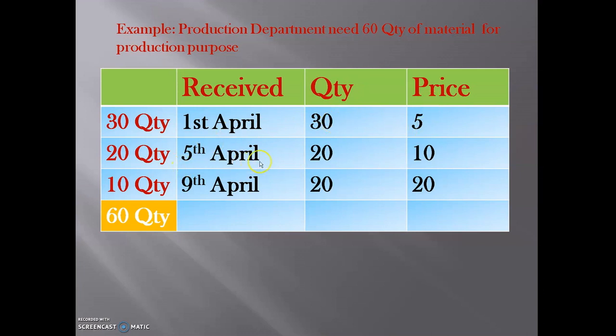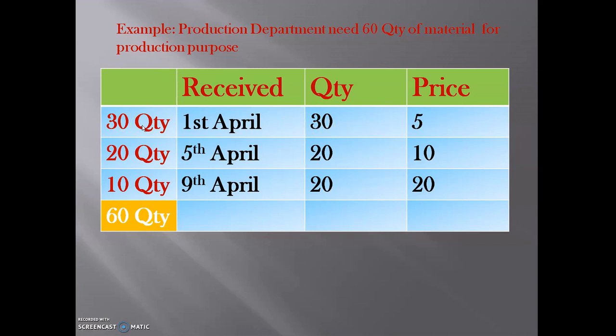On 15th April the store department received 20 quantity of materials at the rate of 10, and on 9th April the store department received 20 quantity of materials at the rate of 20. Here the production department needs 60 quantity of materials from the store department. So the store department will take the first lot, which it received on 1st April. It will send this first lot of 30 quantity first.